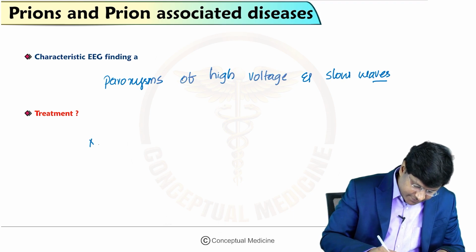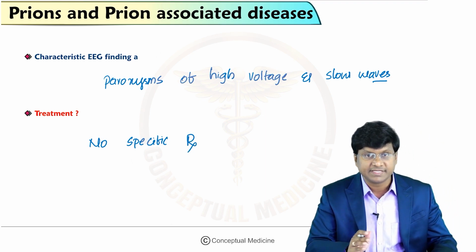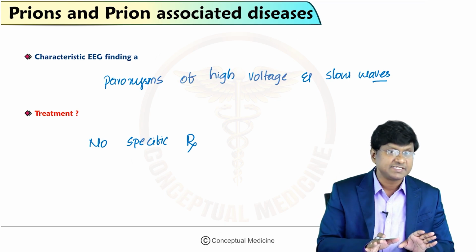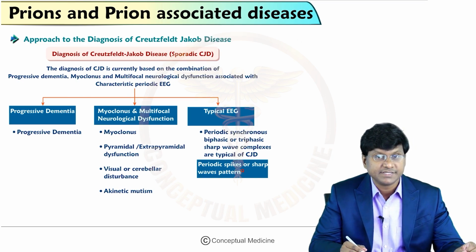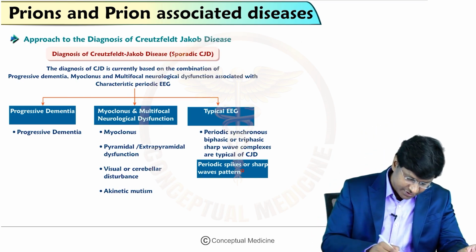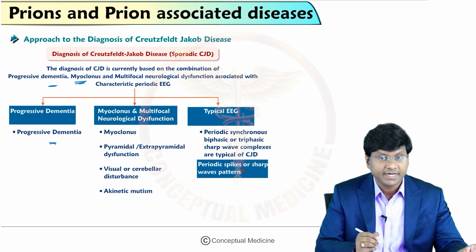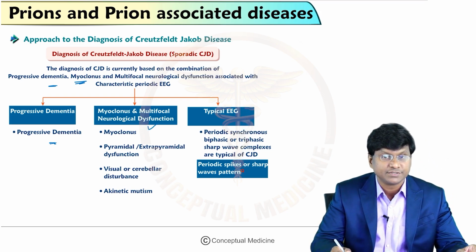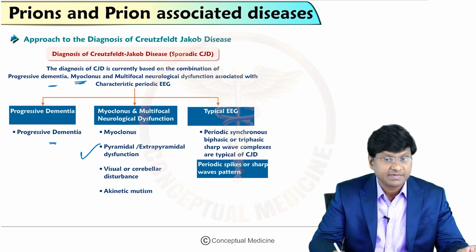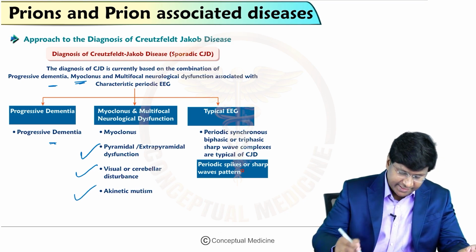And what will be the treatment? There is no specific treatment in patients with prion disease. So let me just summarize the entire Creutzfeldt-Jakob disease. The diagnosis is based on a combination of progressive dementia, myoclonus, multifocal neurological dysfunction, that is pyramidal and extrapyramidal dysfunction, visual or cerebellar disturbance, and also akinetic mutism.